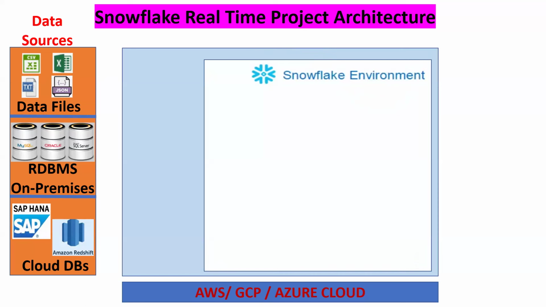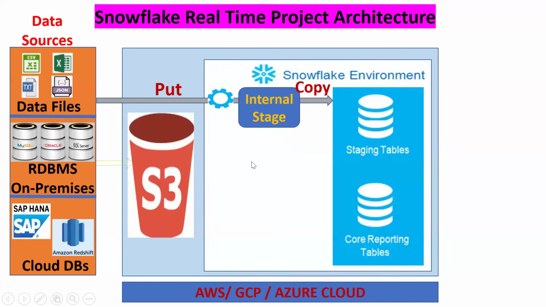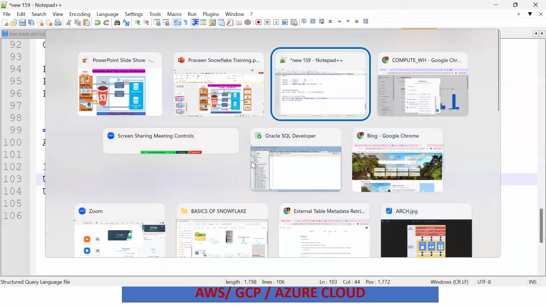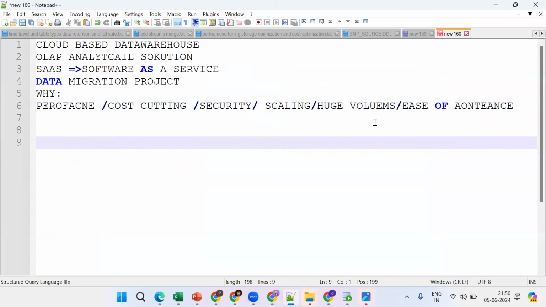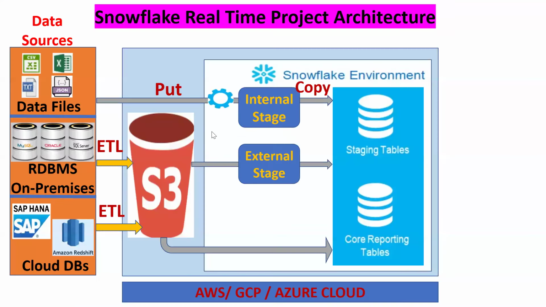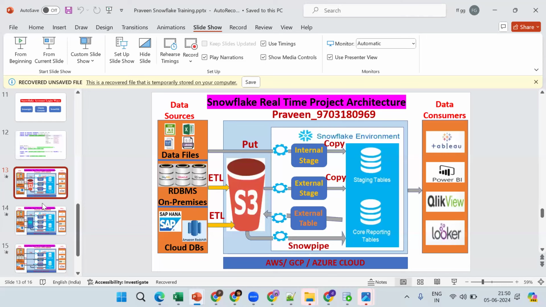We want to bring all this data from here to Snowflake because I want to do analysis and can't do it separately. That's why I want to ingest all this data into Snowflake. And remember, Snowflake supports multi-cloud. This is important. It supports AWS, Azure, and GCP. We can bring the data from S3 on AWS, and from Azure as well.